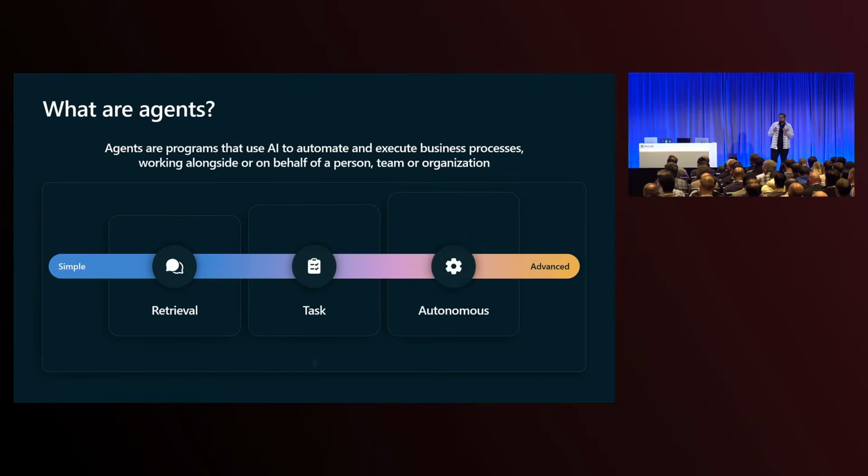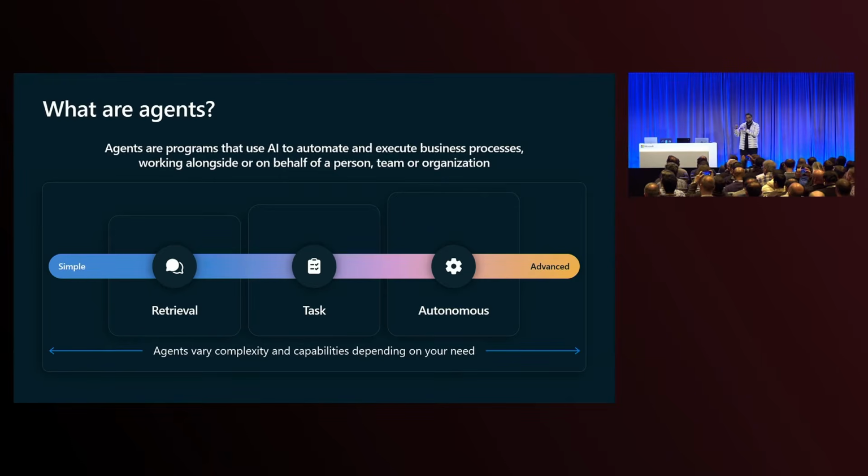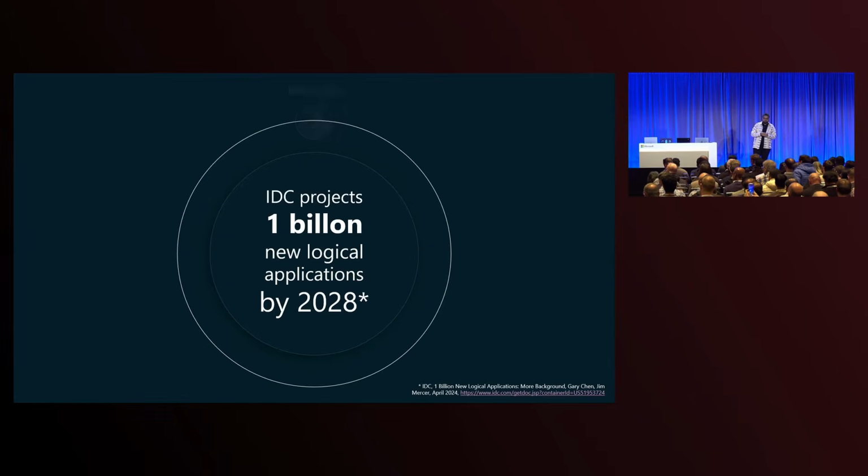Which raises the question, what are agents? Agents are, in the simplest form, programs that use AI to automate and execute your business processes. And they can work alongside a person who's using Copilot as the UI to AI, a team, or even an organization. I think all of you would have heard, they range in complexity from the simple retrieval knowledge agents to the most complex autonomous agents that you can build for your business processes.